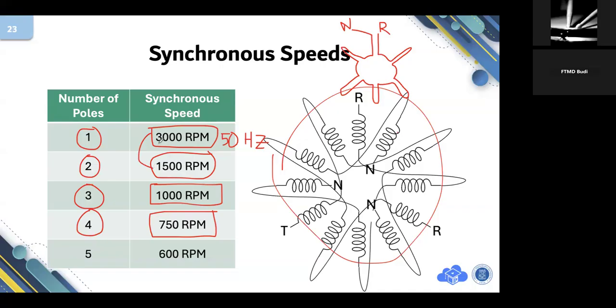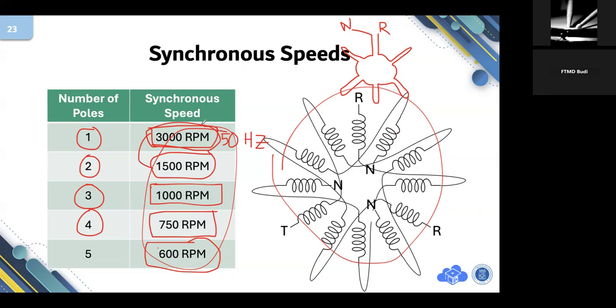Rounded means 3000 RPM over a round number: 3 per 2, 3 per 3, 3 per 4, 3 per 5. Most likely, without looking at the construction, you can easily conclude that this is an asynchronous AC motor. That's how engineers easily identify motors.